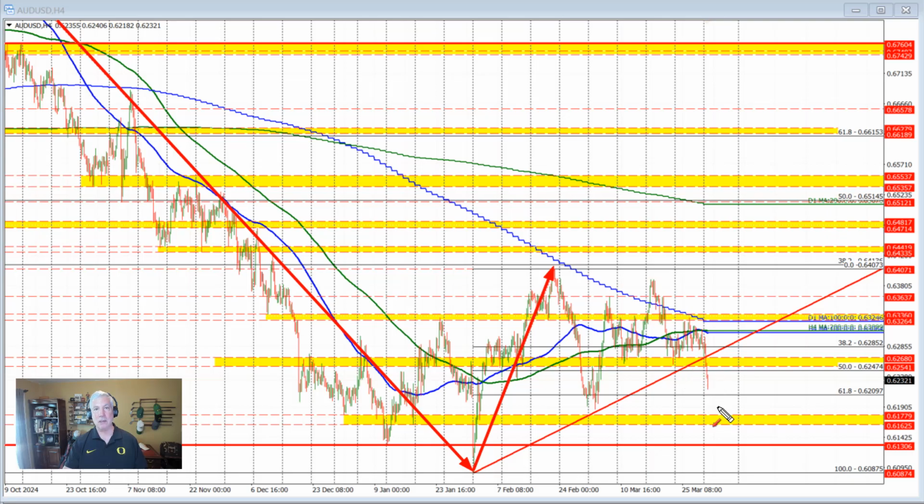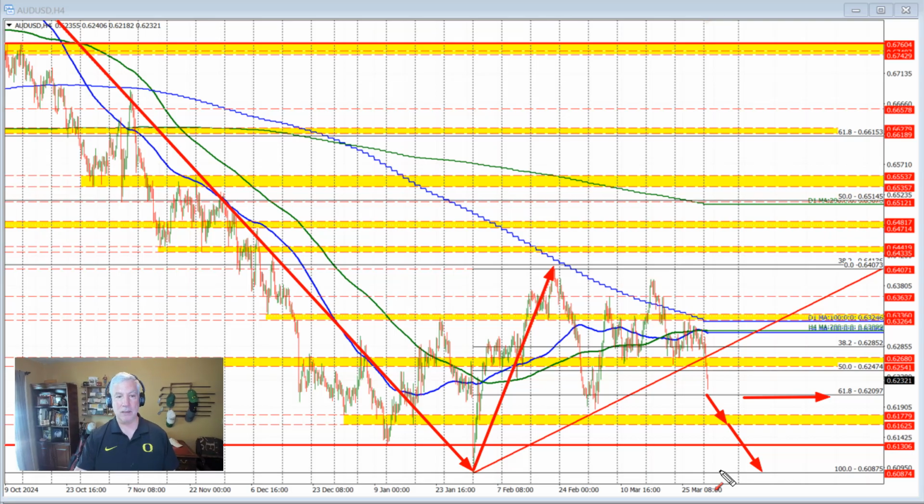So all that suggests lower levels for the Aussie versus US dollar. We'll see if the 61.8% retracement does anything for the dip buyers. If it doesn't, then look for further selling pressure with the potential move back down toward our low price for the year. That level comes in at 0.60875. So that's my technical look at the Aussie versus US dollar.